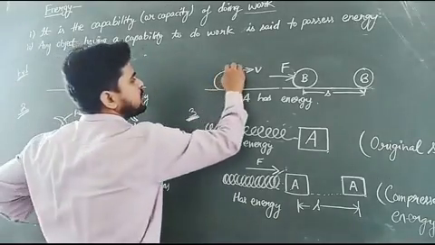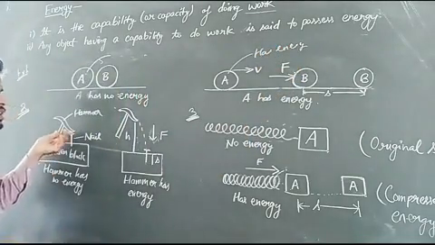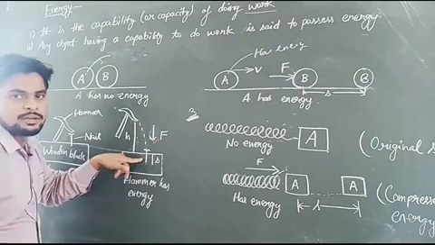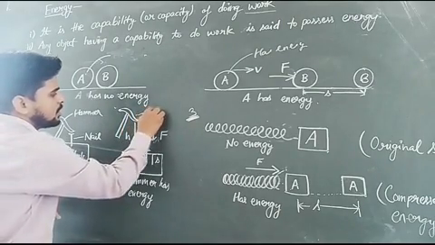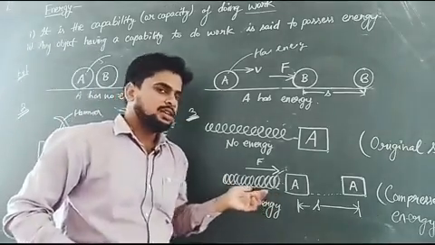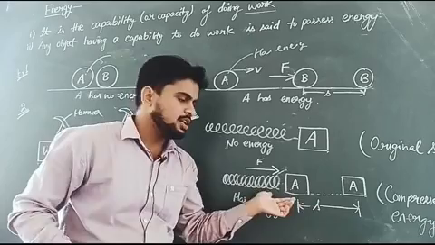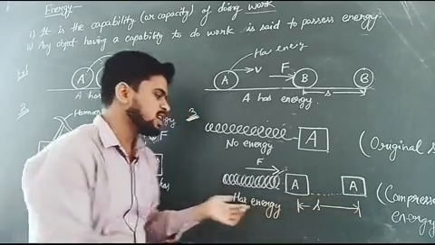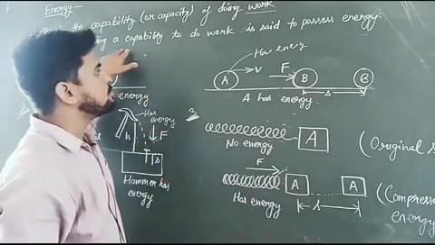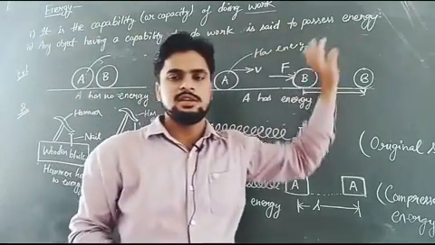In the same situation, the hammer has the capability of doing some work on the nail, so the hammer has energy. And here the spring has the capability to apply some force such that the block will get displaced in the direction of force. So we can say the compressed spring has energy. So the object which is doing work or which is capable of doing work is said to possess energy.